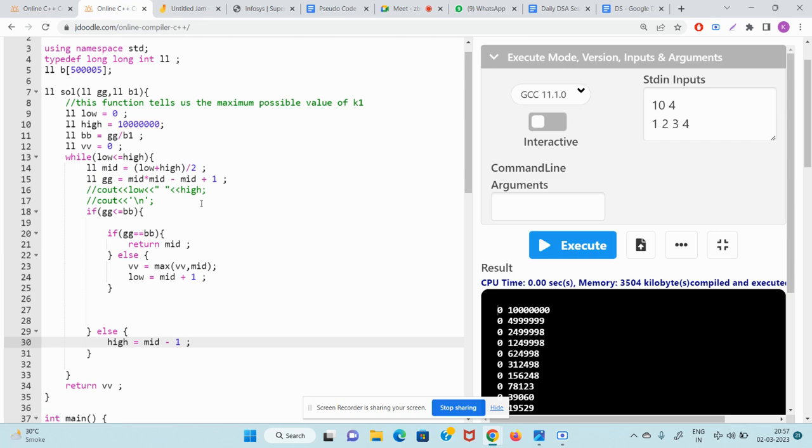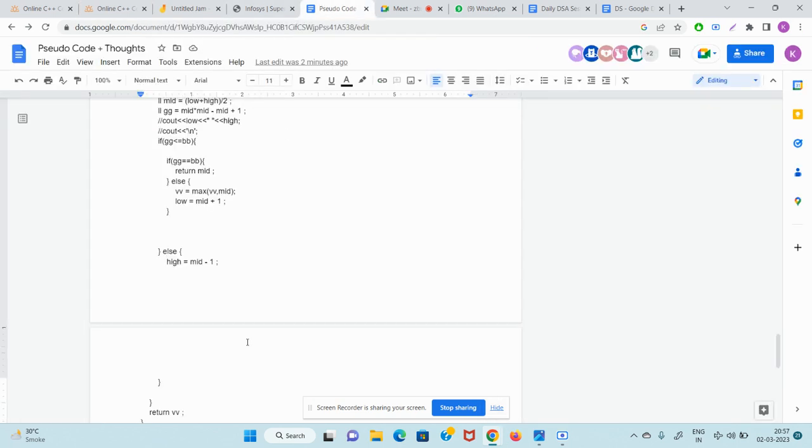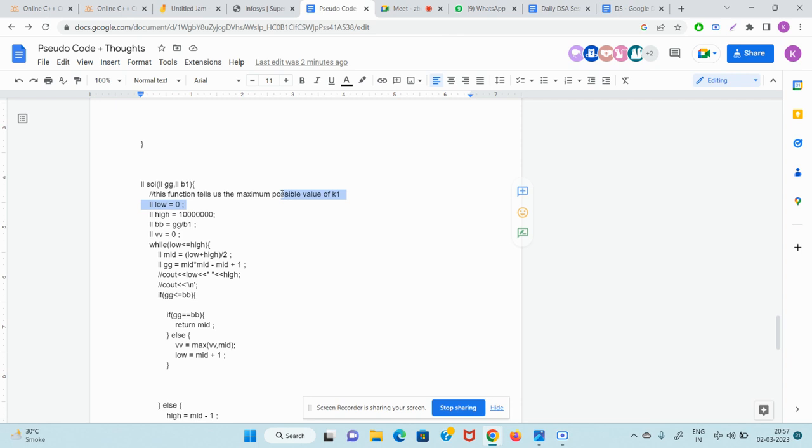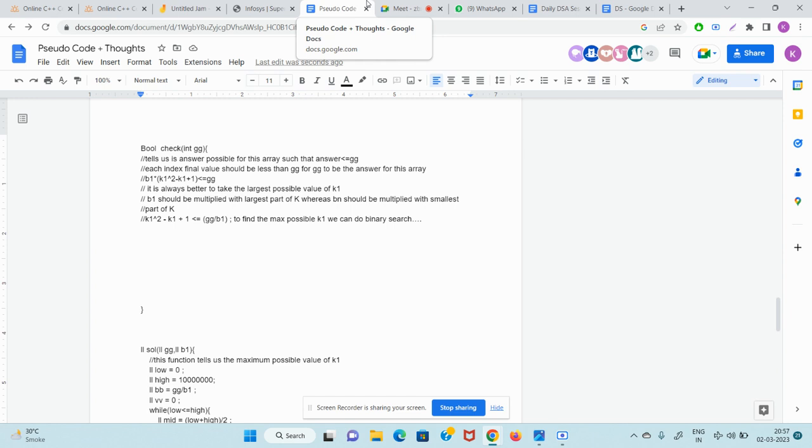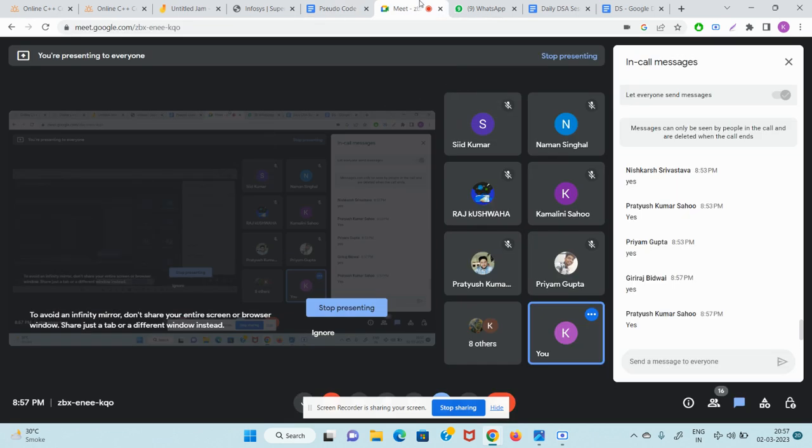Guys, please start writing yes in the chat if the solve function is clear. The solve function tells us the maximum possible value of k1. Guys, if this much is clear, I will tell you. We have to run a for loop now for the check function, to check if each index is less than equal to gg by b1. Okay, guys, can you please start telling me? Guys, please start replying. Thank you.